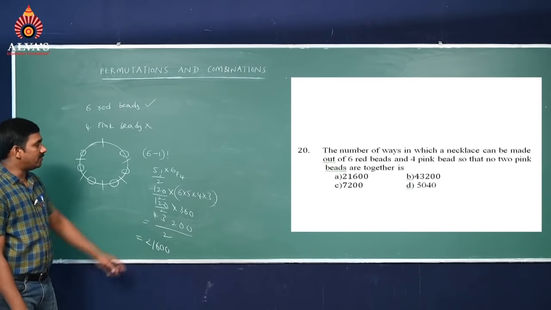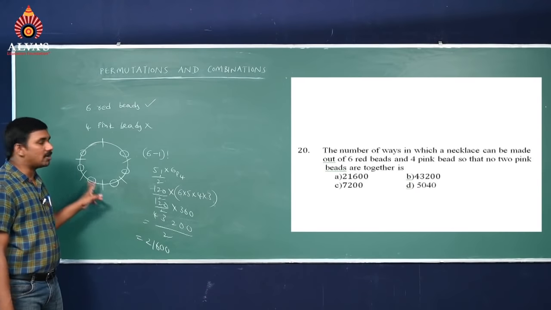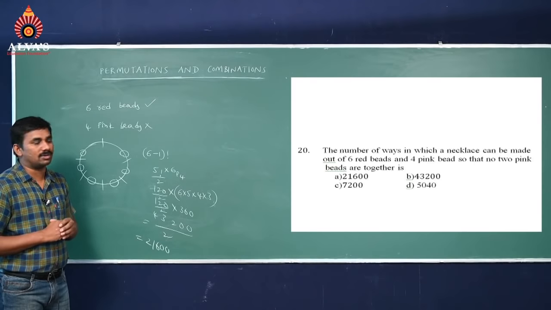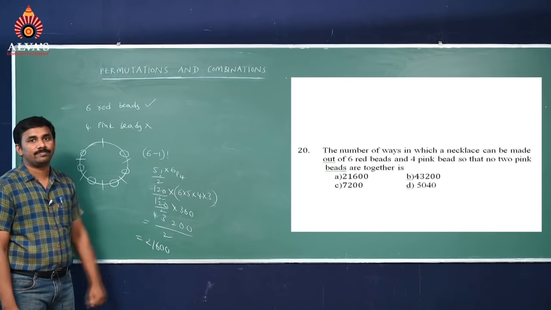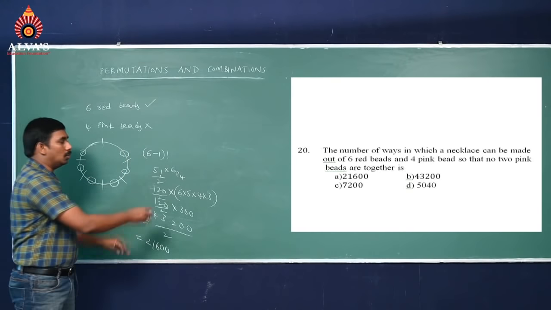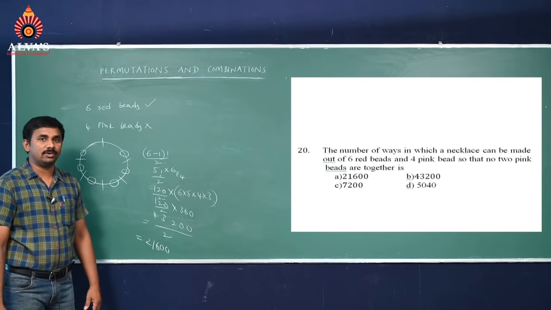So 60 into 360 becomes 21600. But when we are arranging the pink beads, the places we left come under linear permutations only. That's why 6P4. So necklace arrangement means n minus 1 factorial by 2, and circular permutations means n minus 1 factorial.